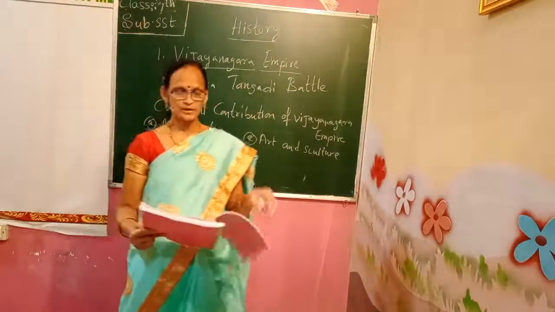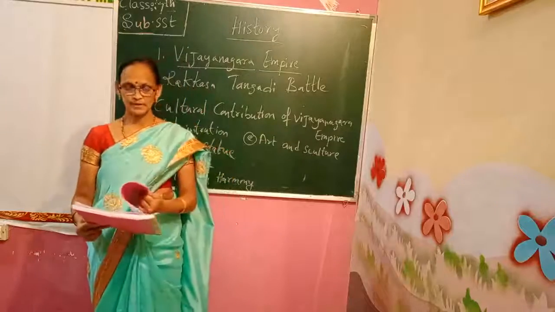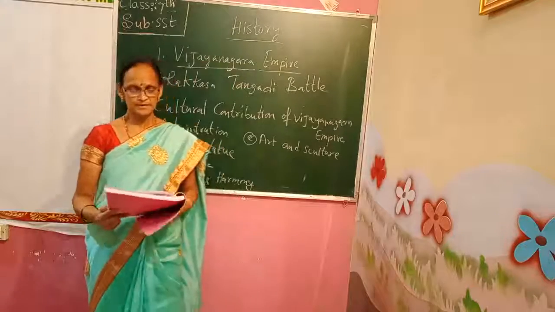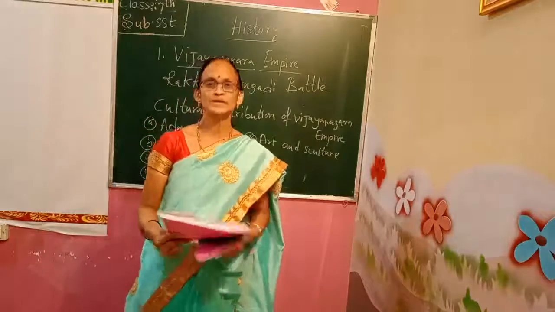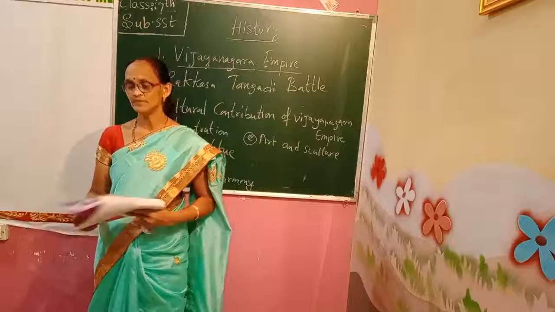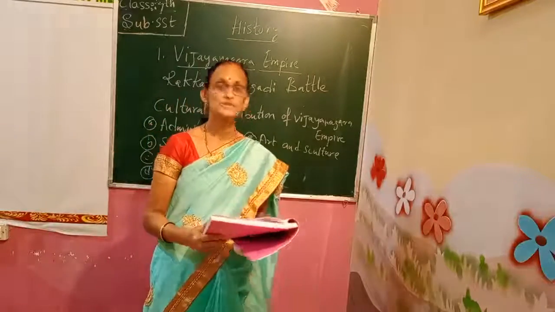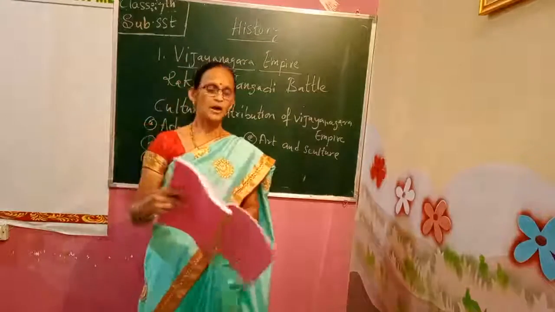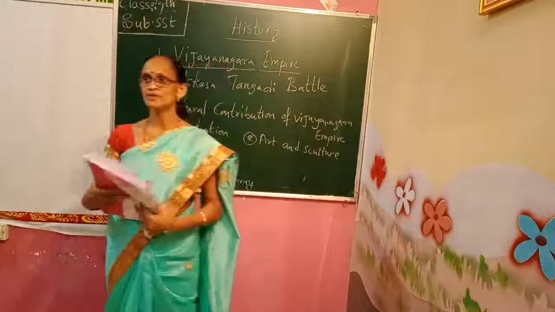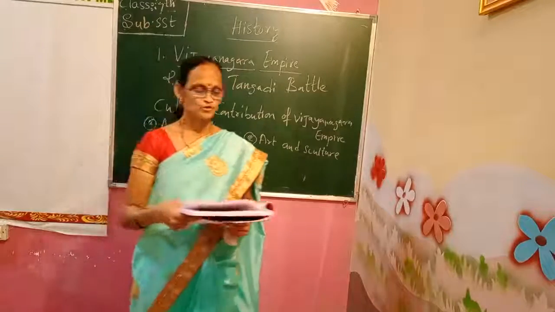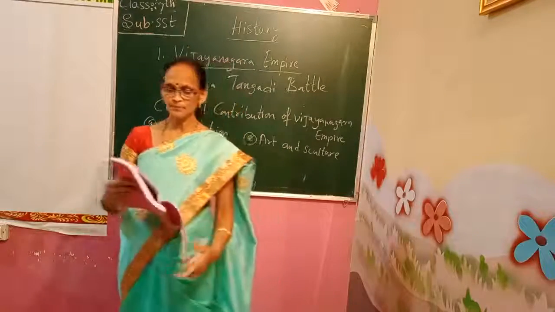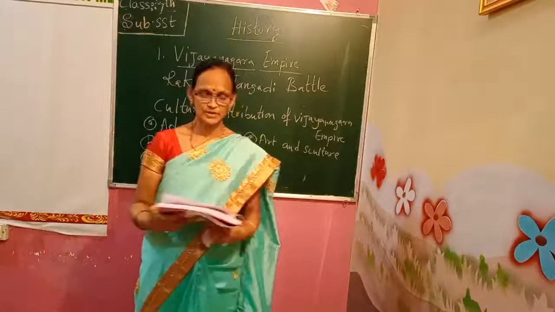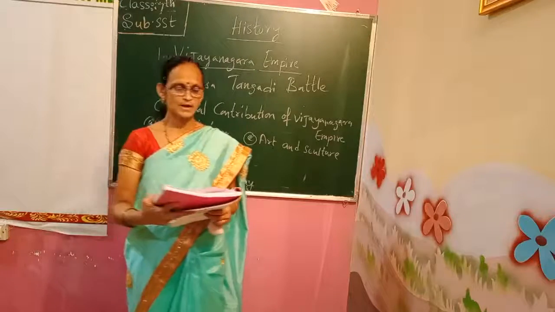Now, today, let us start with this: how many dynasties ruled the Vijayanagar Empire? Four dynasties ruled the Vijayanagar Empire. That is the Sangama dynasty, Saluva dynasty, the Tuluva dynasty, and the Aravidu dynasty. These four dynasties ruled the Vijayanagar Empire for nearly so many centuries, till the 15th century.